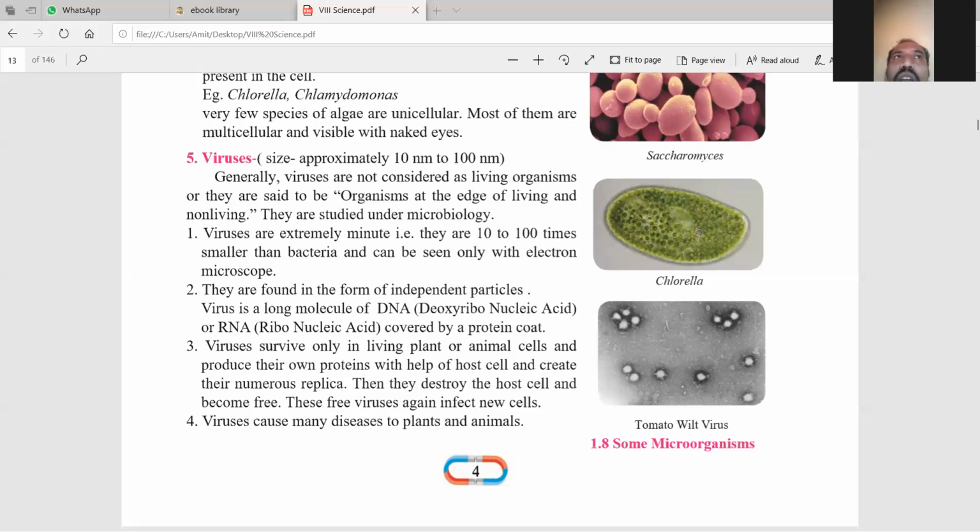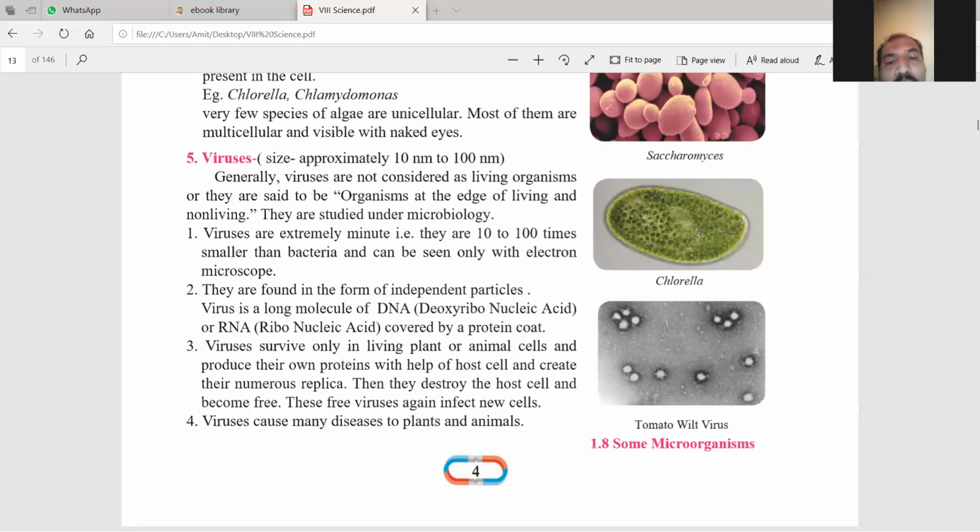We did this study of all the viruses in microbiology. Now, first of all, viruses are extremely minute. What is the meaning of minute? It means they are tiny, so small. Their sizes are 10 to 100 times smaller than bacteria, and they can be seen only with the electron microscope. But some viruses we can see with our naked eyes also.